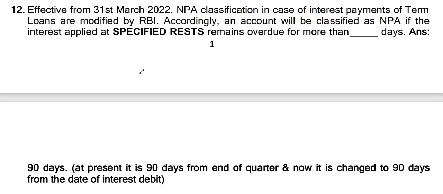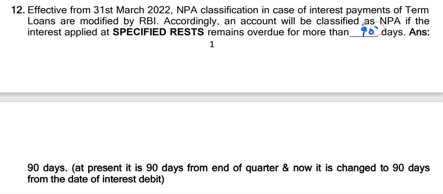Question number 12. Effective from 31st March 2022, NPA classification in case of interest payments of term loans is modified by RBI. Accordingly, an account will be classified as NPA if the interest applied at specified rates remains overdue for more than 90 days.